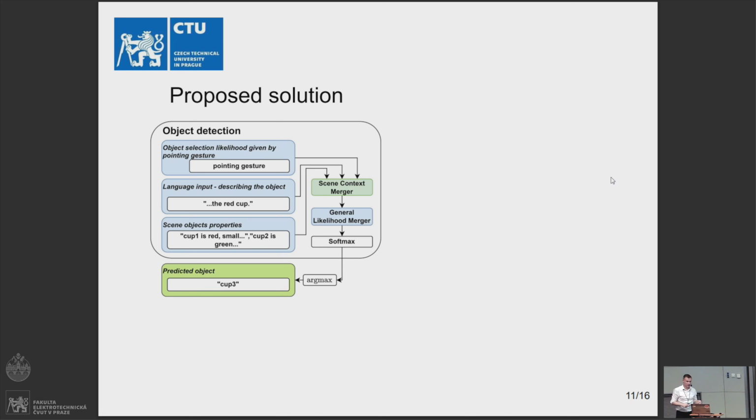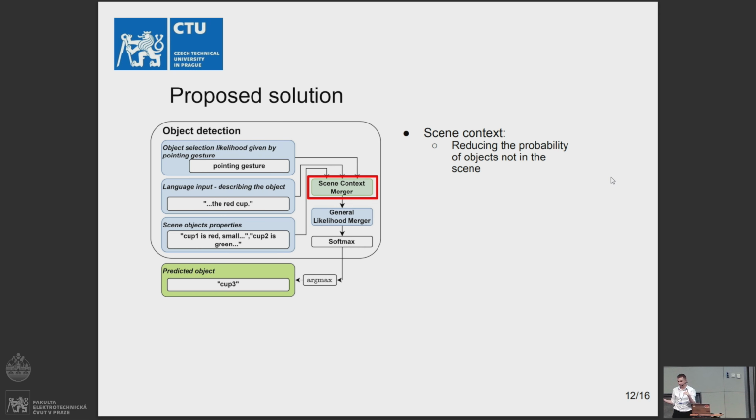So now we can go to our proposed solution, which is object detection in the scene, when we get the information like pointing gesture, then language input, which is describing the object. In this case, it's the red cup, and scene object properties. These three pieces of information go into the scene context merger, where there are matrices multiplying, and we are reducing the probability of objects that are actually not in the scene.